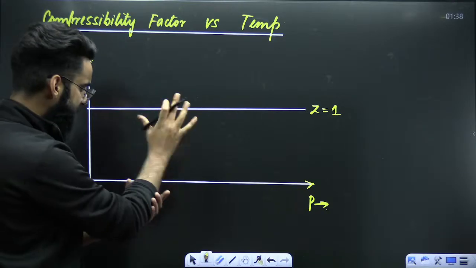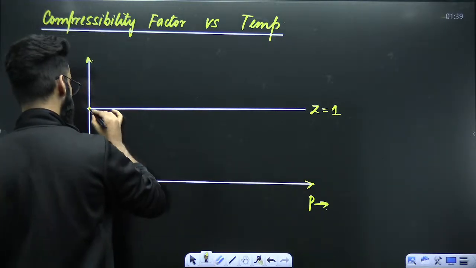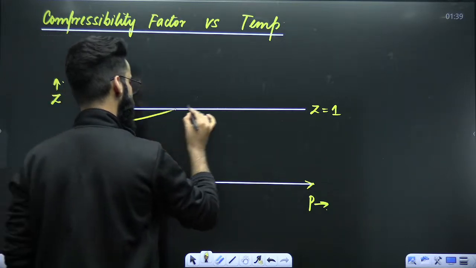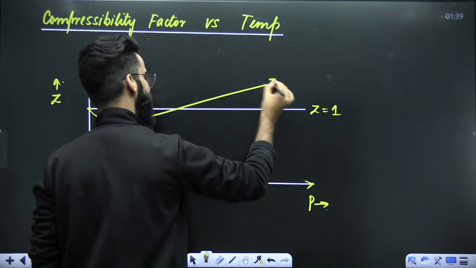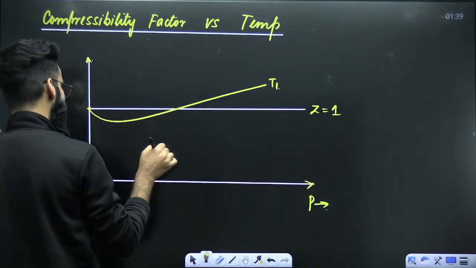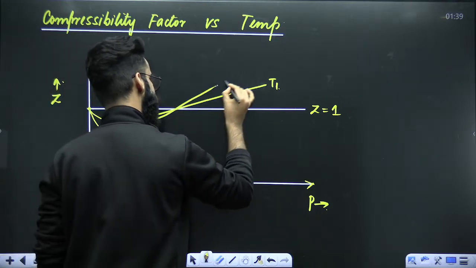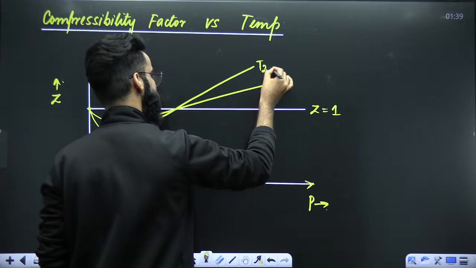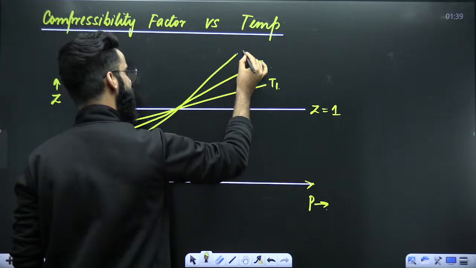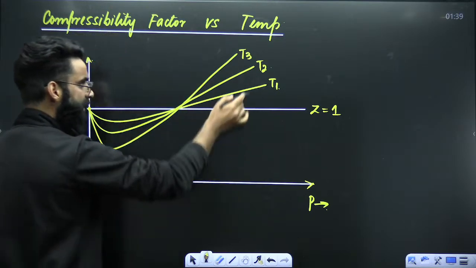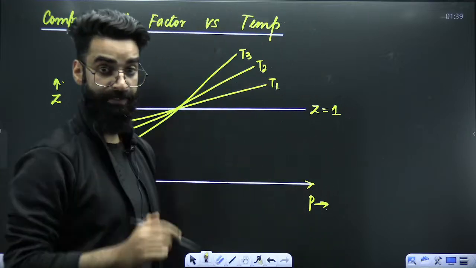Now, I've got a real gas for which I'm making a Z versus P curve. Let's say the Z versus P curve for the real gas came out to be this when the real gas was at temperature T1. I'm changing the temperature of the real gas from T1 to T2, and at temperature T2 the curve comes like this. At temperature T3, it comes like this. I need to check which temperature is more and which is less. Okay, I have taken a real gas.